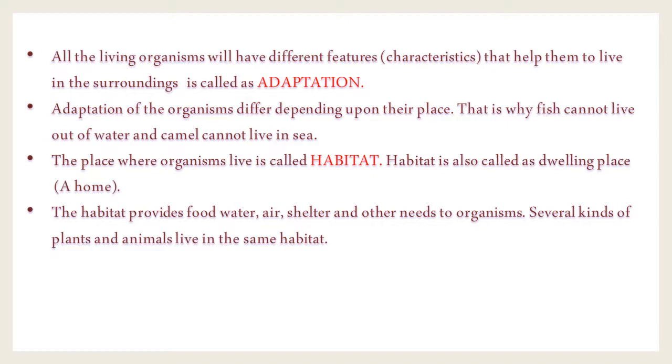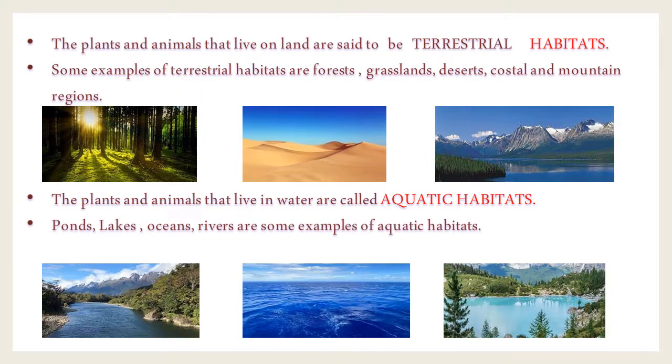Okay, children, this is about adaptation and habitat. Now let us discuss terrestrial habitats and aquatic habitats. Already you have studied this in the previous class, correct?